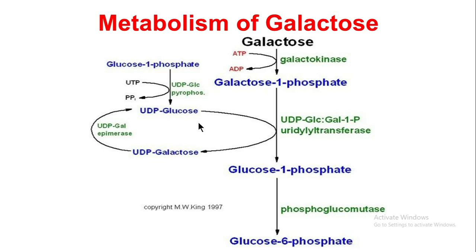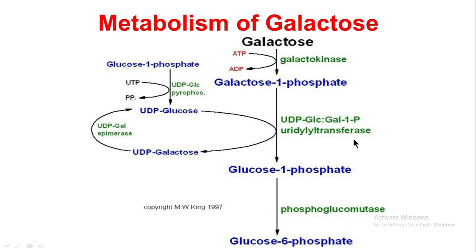This reaction is catalyzed by the enzyme galactose 1-phosphate uridyl transferase. Now what will happen?